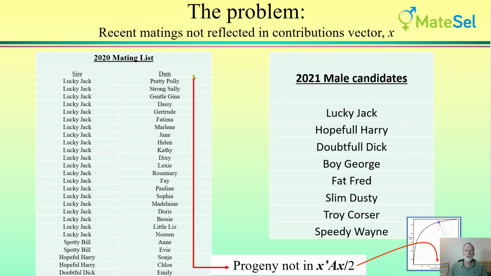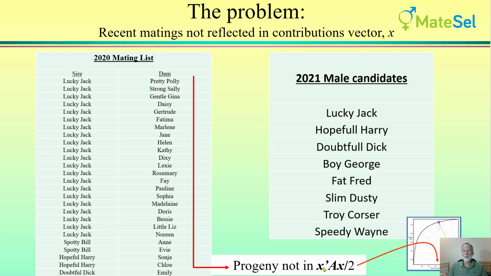That means that the progeny from these matings are not included in the calculation of parental co-ancestry, which is this little formula here, and which is the x-axis on our Matesel frontier. The x vector here is the vector of contributions of individuals, and so for example Spotty Bill over here, who is not on the list of candidates for this year, will not be represented at all,